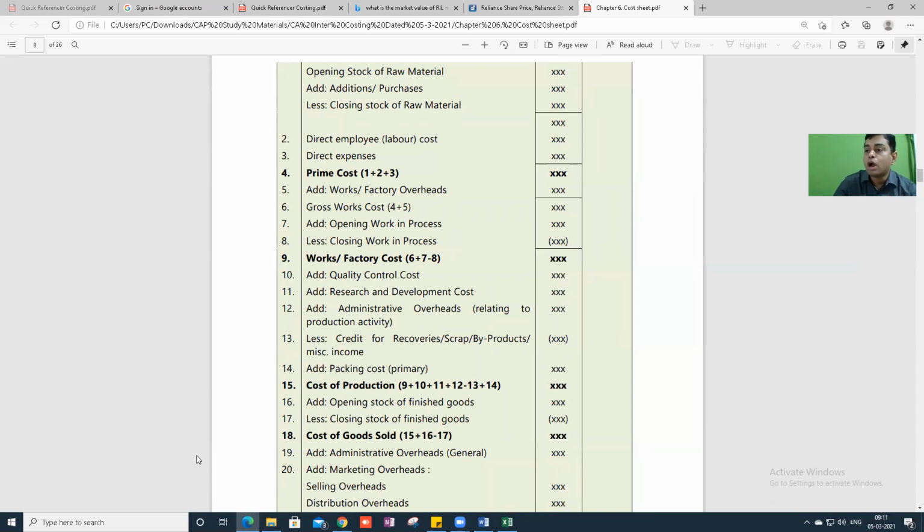So all of you copy this proforma in your notes. I know that you have ICAI study material, but still you have to write all this stuff in your notes with your handwriting. So don't be lazy. Sir, I'll take screenshots, sir. Sir, I have a book with me, sir. No, no drama. You have to write everything, okay? Once you copy, tell me you're done, then I'll move further.